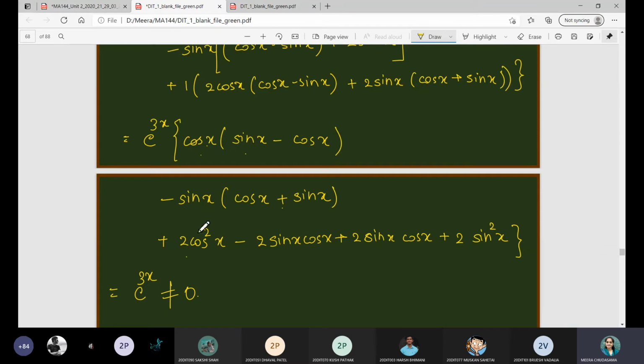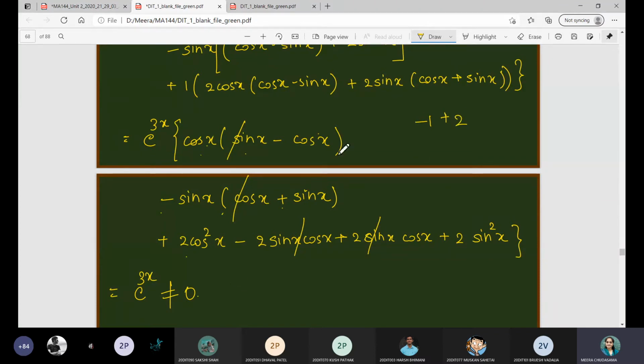So the entire curly bracket simplification will be 1, because this term gets cancelled with this one. Then minus cos square x minus sin square x, which evaluation will be minus 1. This term gets cancelled, so 2 times cos square plus sin square, that is plus 2.